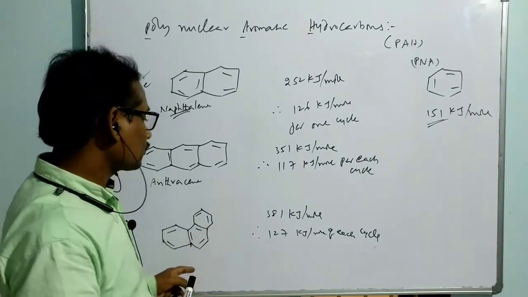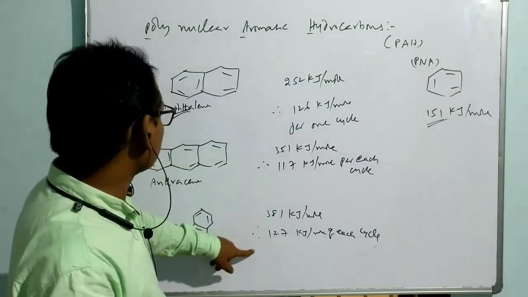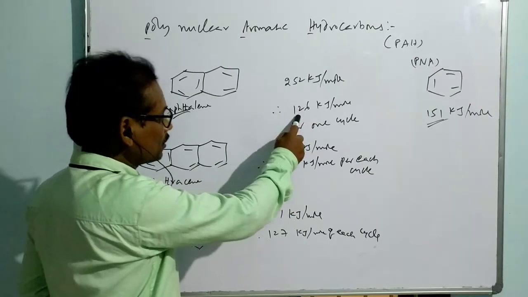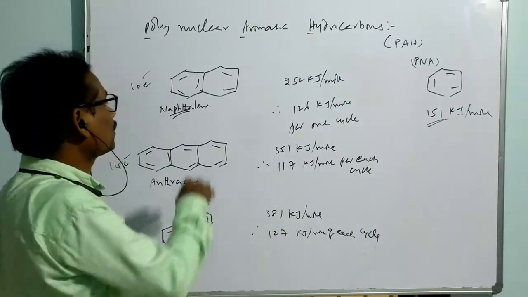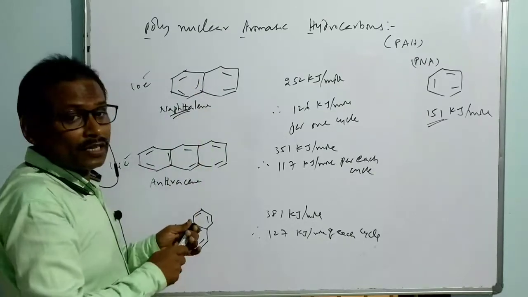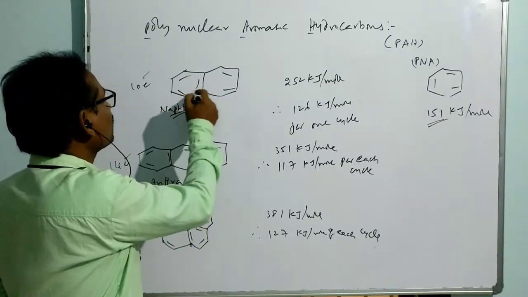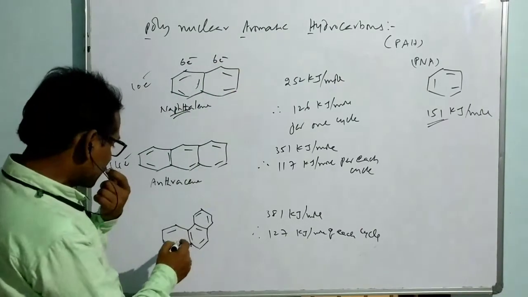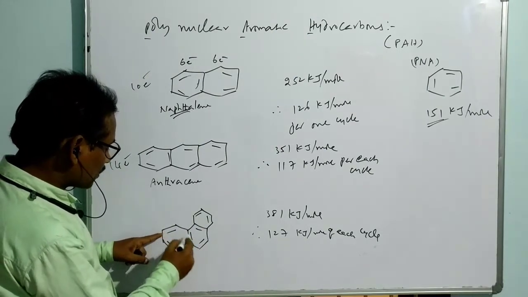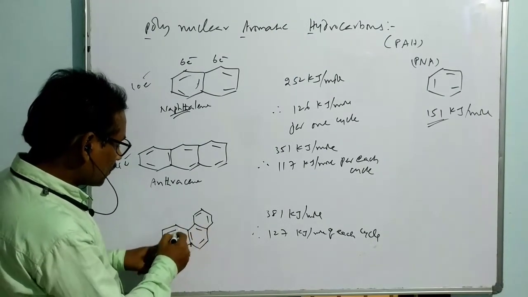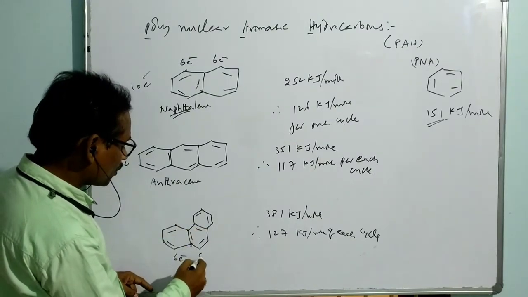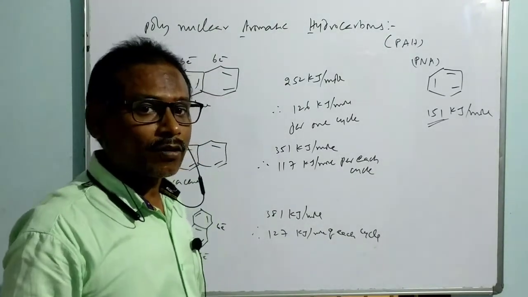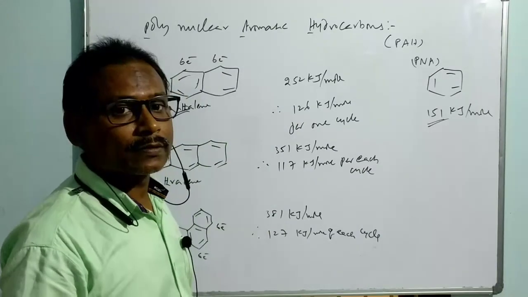So you just see 126, 127. The reason is that the 2 cycles have almost equal values for each cycle: 126 here, 127. Equal values are there because in both cases there are 6 electrons in conjugation. When you think about each and every cycle, this cycle has 6, this cycle also has 6. Here also, this cycle has 6, this cycle has 6. That means each and every cycle satisfies the condition of 6 electron conjugation. That's why they have almost the same values.